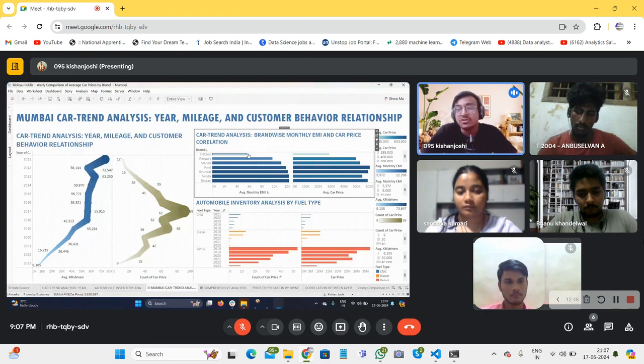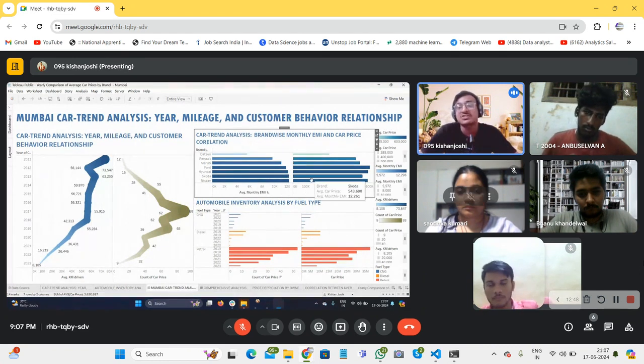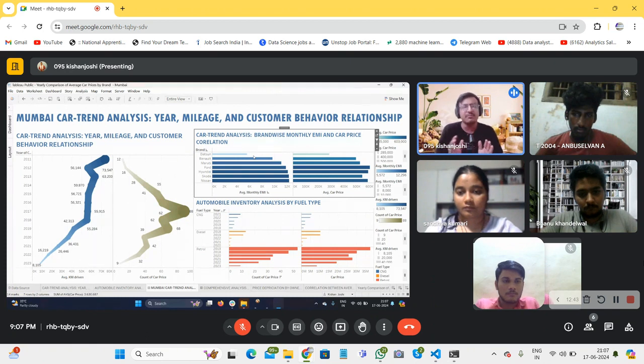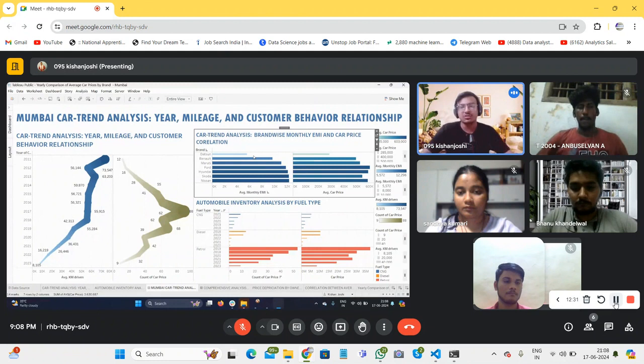Then we go to the monthly EMI and car price section. Here we don't need much change in terms of company analysis, because every company is providing an EMI which resonates with their price, which is already compatible for the middle class. So this is a good trend we can see.